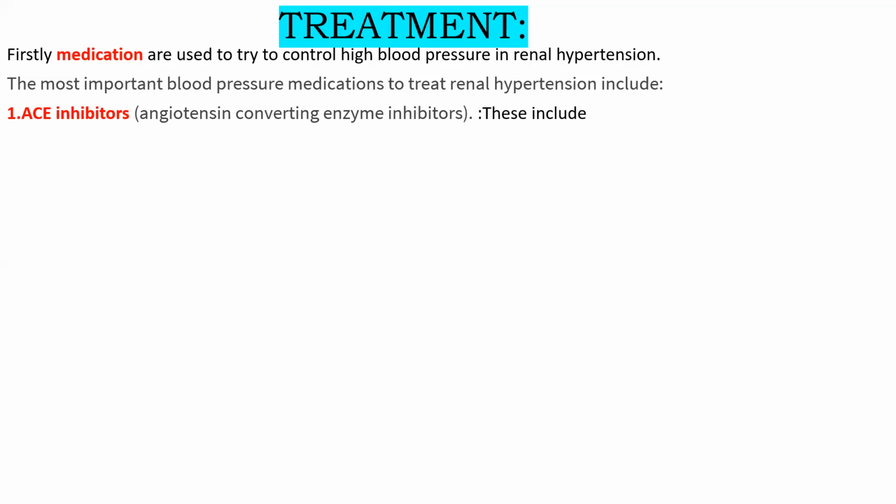ACE inhibitor, and what was the other one? Sheetal, can you please tell me what was the other one? The one that reduces blood pressure, I gave you all the types of medicine, the drugs. What was the other one? The first was angiotensin converting enzyme. What was the other one? No idea. Ishan, please share the answer.